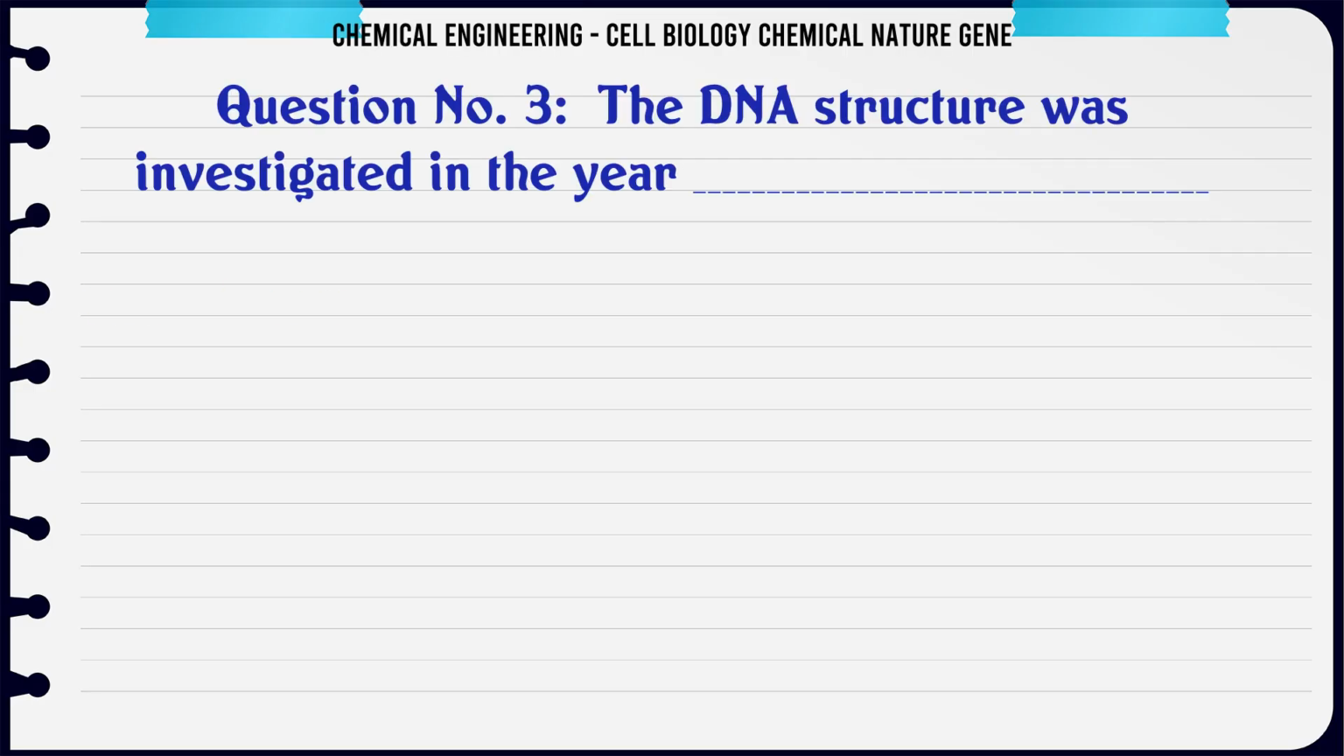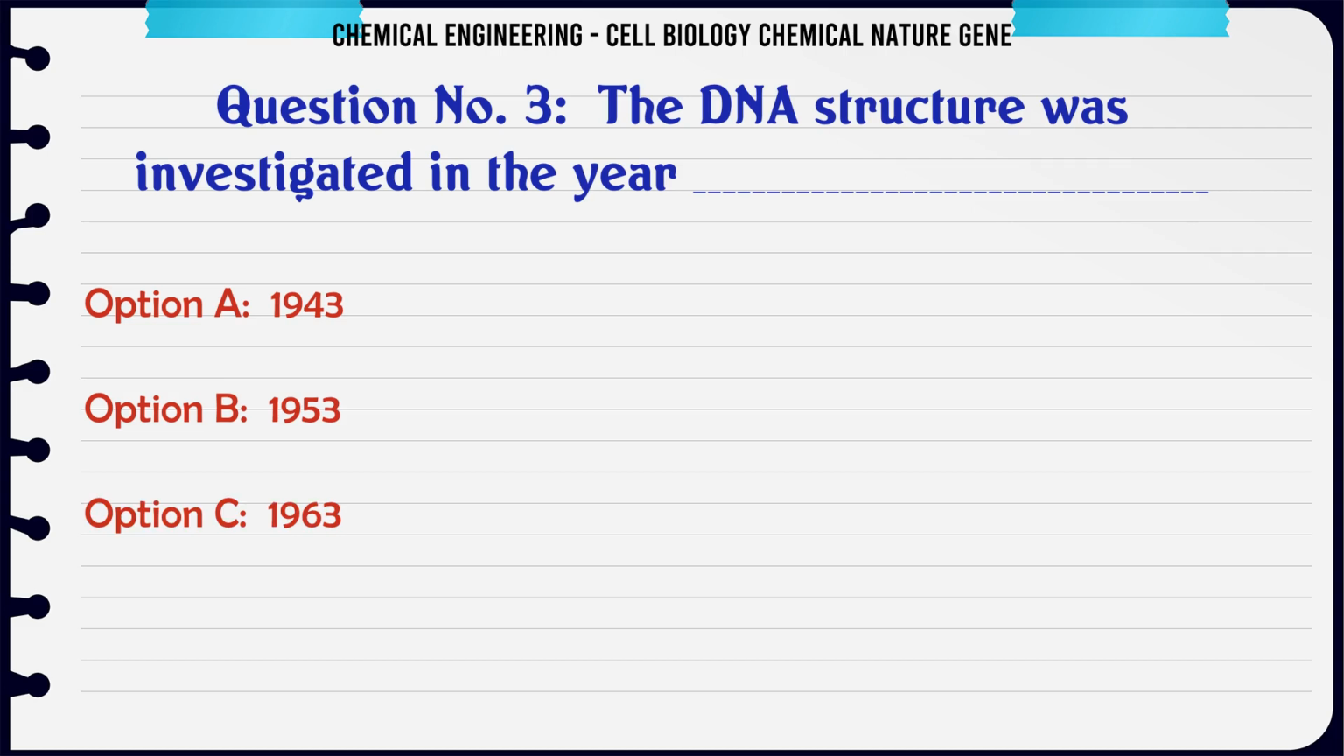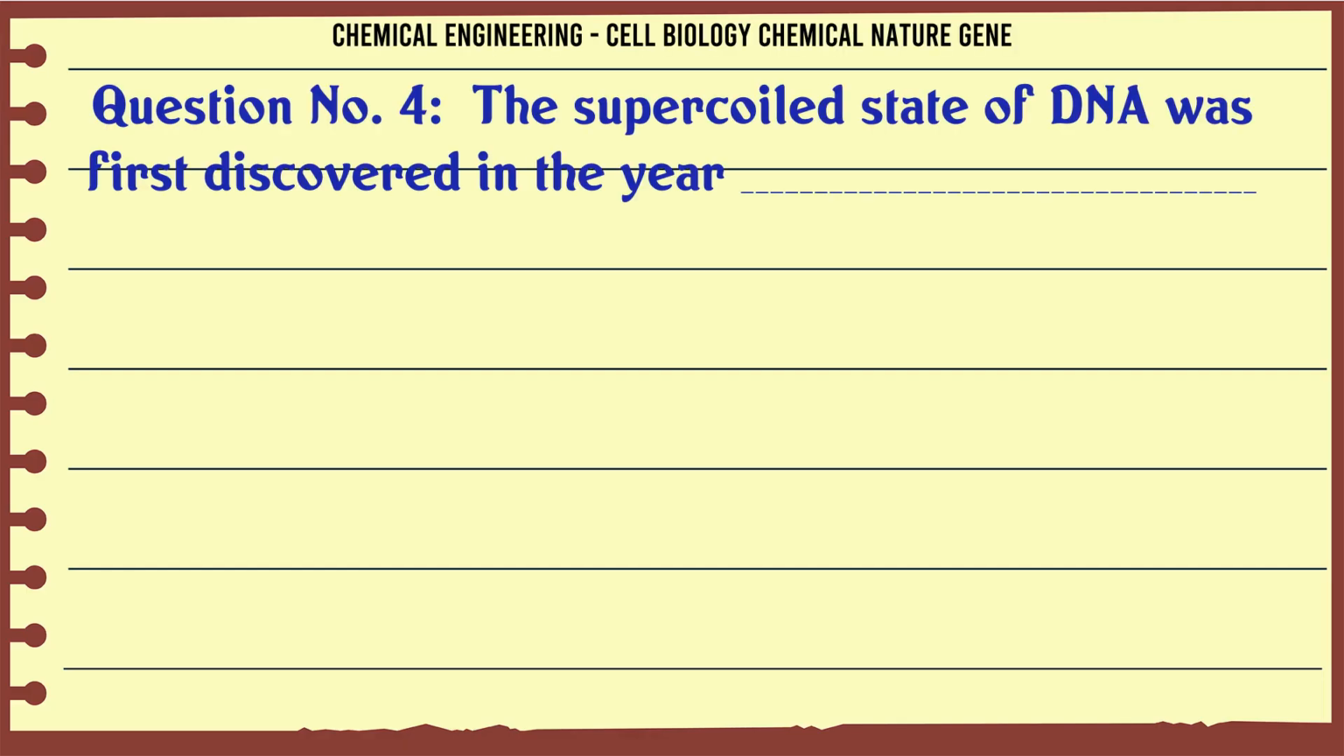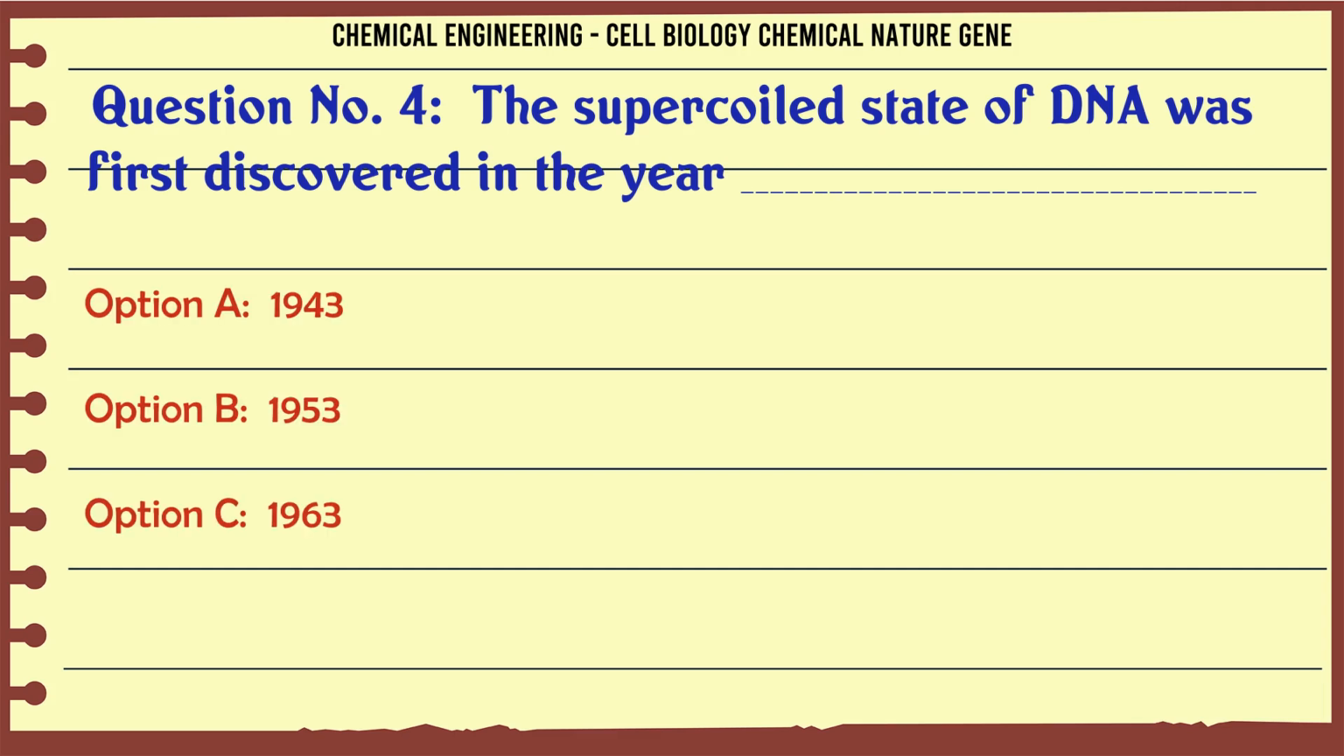The DNA structure was investigated in the year A. 1943, B. 1953, C. 1963, D. 1973. The correct answer is 1953. The supercoiled state of DNA was first discovered in the year